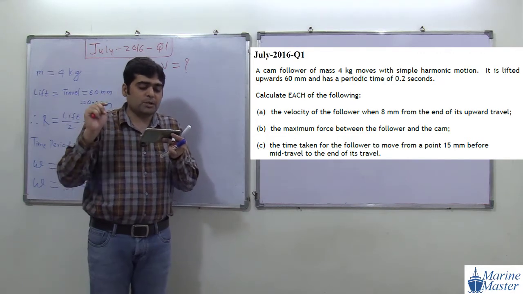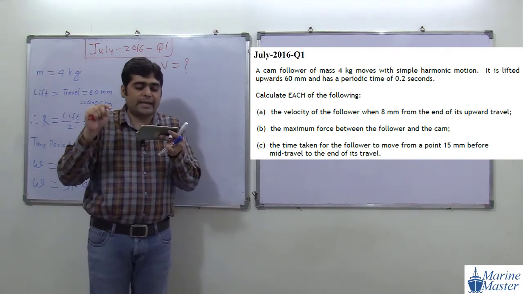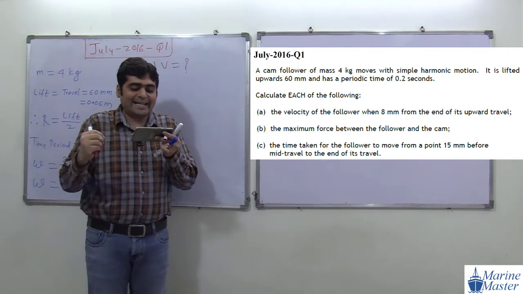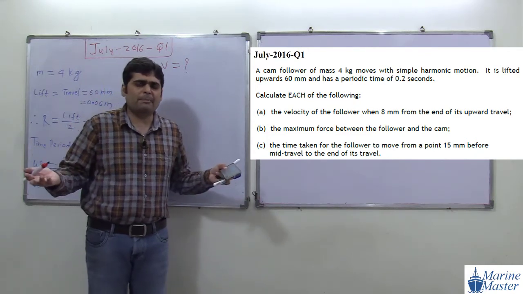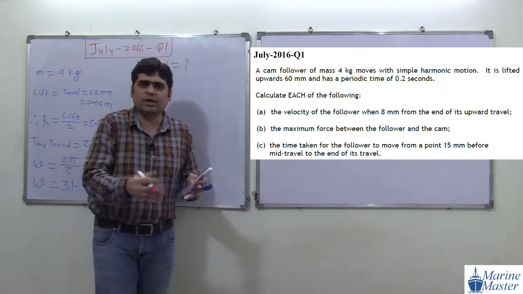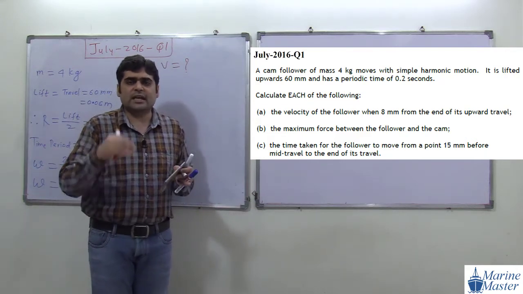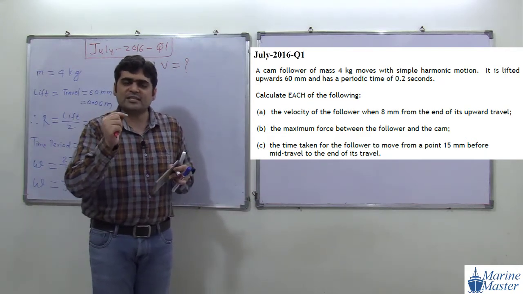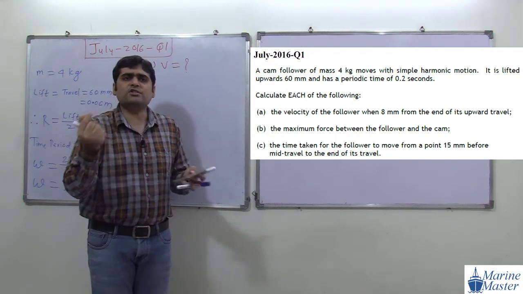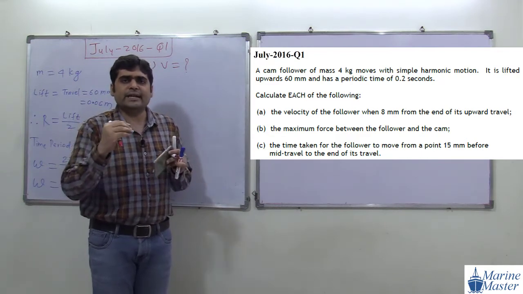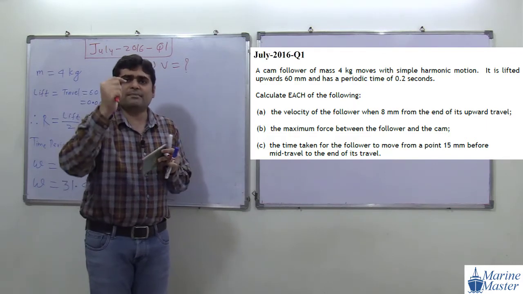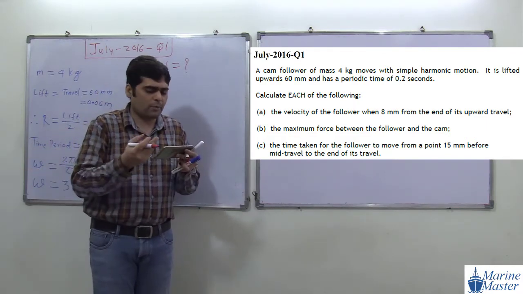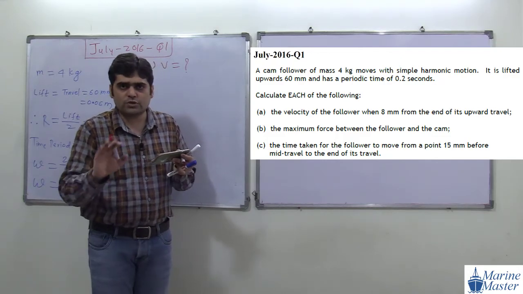So, velocity of the follower when 8 mm from the end of its upward travel. It may be from the top end or the bottom end, because here we need only velocity. And we discussed in our theory, when our distance from the fixed point is the same, then velocity is also the same, whether it is above the fixed point or below the fixed point. If distance is the same, then velocity is the same. We can take it from the top end 8 mm or from the bottom end, so no problem.